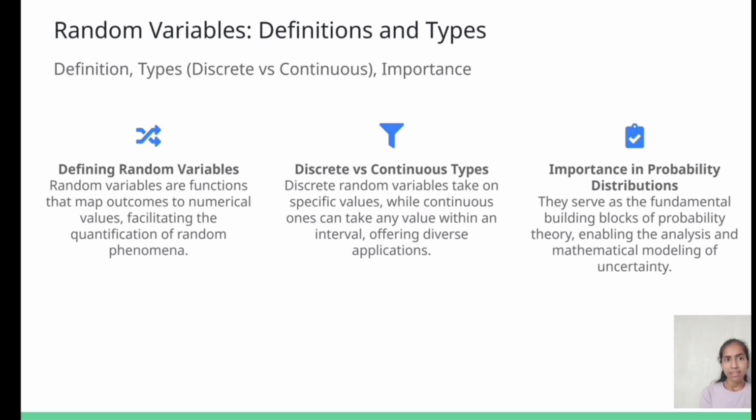Discrete random variables take on specific values, while continuous ones can take any value within an interval, offering diverse applications. Let us see the importance in probability distributions. They serve as the fundamental building blocks of probability theory, enabling the analysis and mathematical modeling of uncertainty.